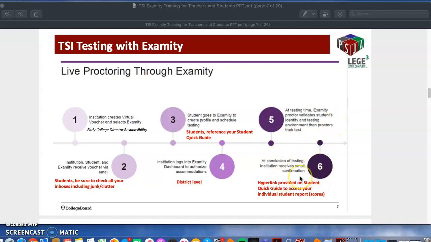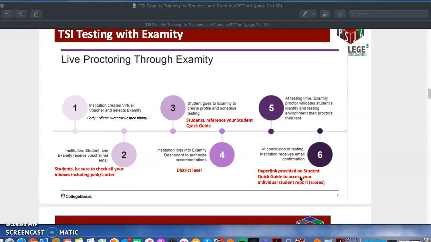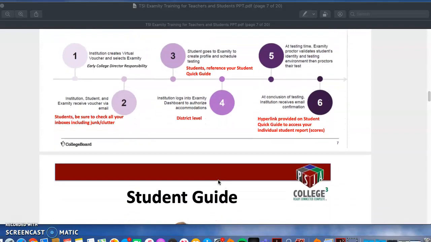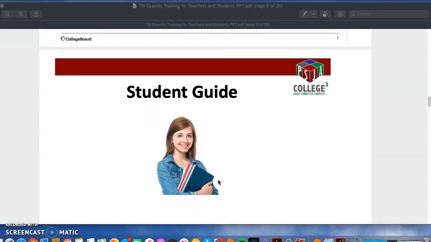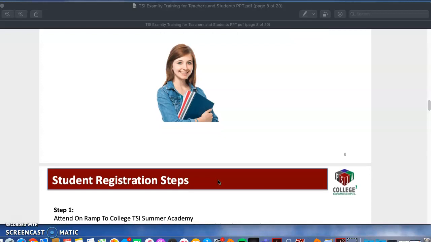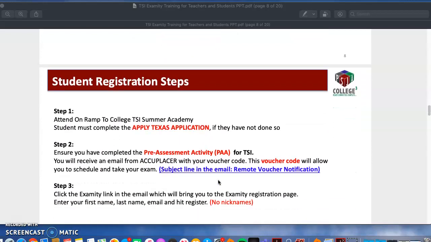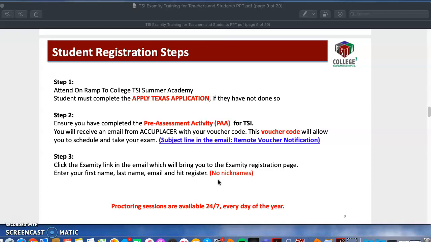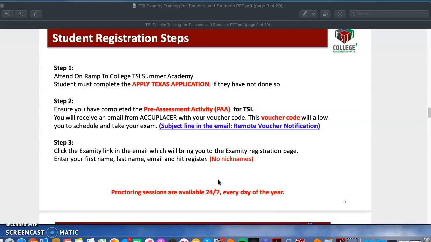So there is also going to be a student quick guide uploaded for you all. I'll upload that to the Google Classroom, and it has the hyperlinks to go to all the websites you need to go to, and it's very helpful. And of course, I'm always here to help you with the process as well. Just let me know. So this is an overview of that student guide. So let's go through it together. So once again, if you have any questions, leave them at the bottom of the video or leave them as a comment in the student survey assignment.